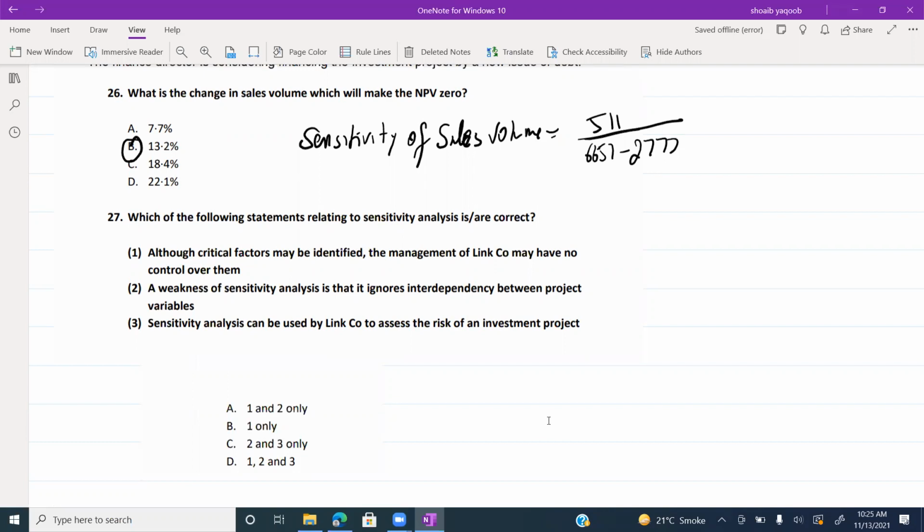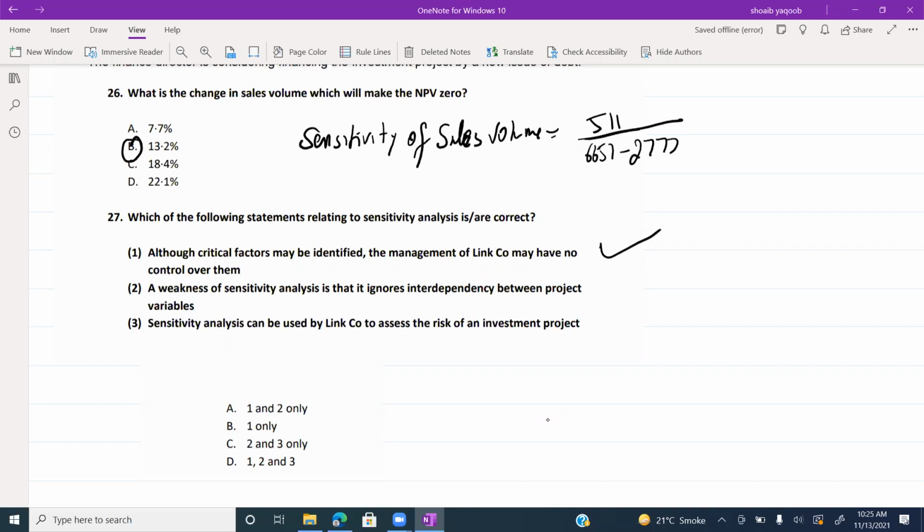Statement 3: Sensitivity analysis can be used by Link Company to assess the risk. Which one is correct? Is statement 1 correct or not?